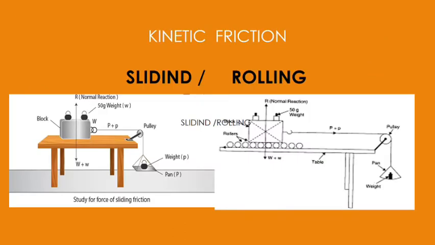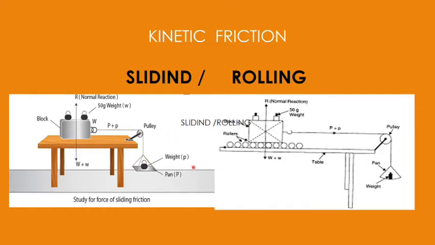When I talk about the kinetic friction, it means I am now making the body move over the other surface. Then I can make the body slide, or I can make the body roll. So depending upon that, I can have the sliding friction, I can have the rolling friction. This diagram is very important for you because the same arrangement we use in the lab also to find the coefficient of limiting friction. That also we will discuss, what we mean by coefficient of limiting friction.